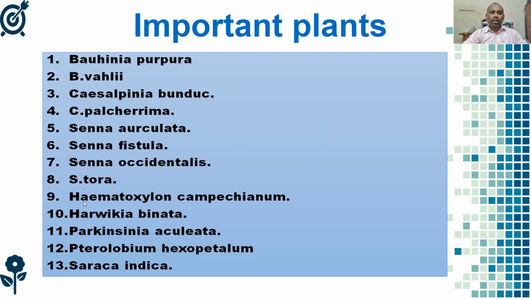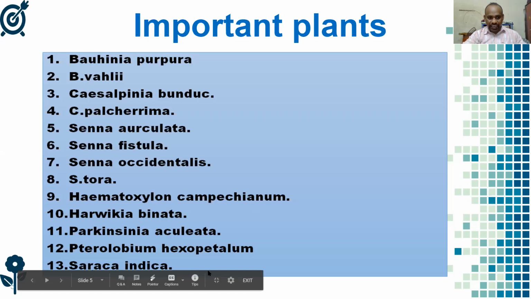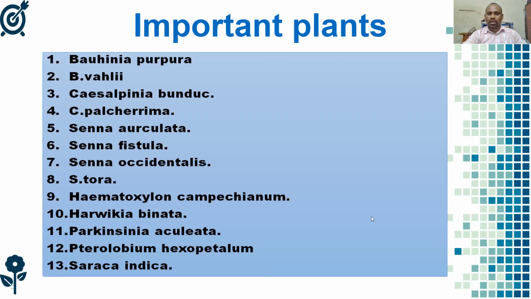Other very important plants of the family are Haematoxylon campechianum, Hardwickia binata, and Saraca indica. And a very important plant is Tamarindus indica, which is Chinta in Telugu. All these are very important plants belonging to this family.